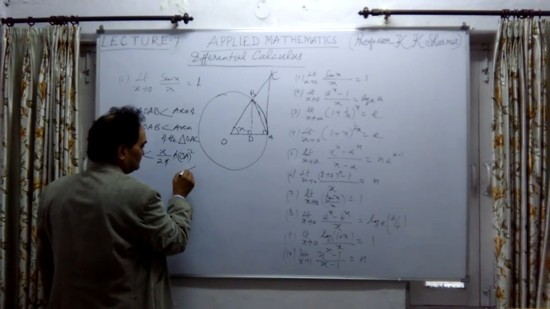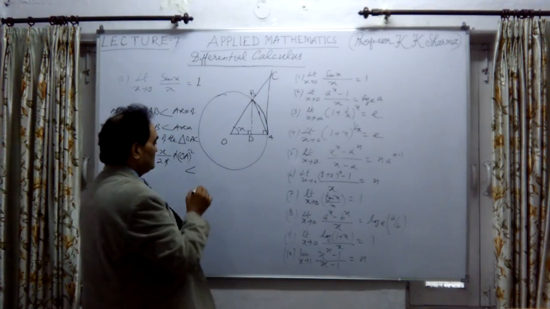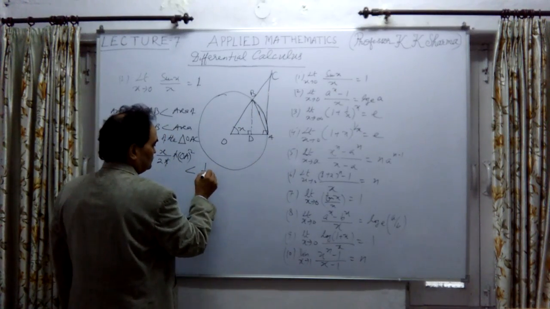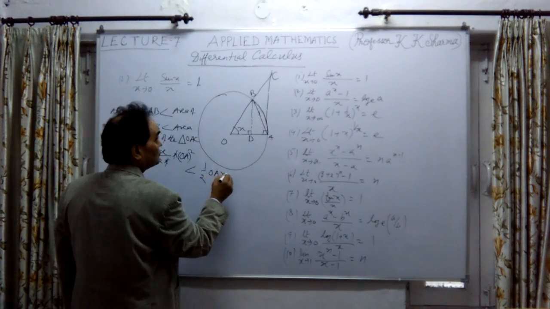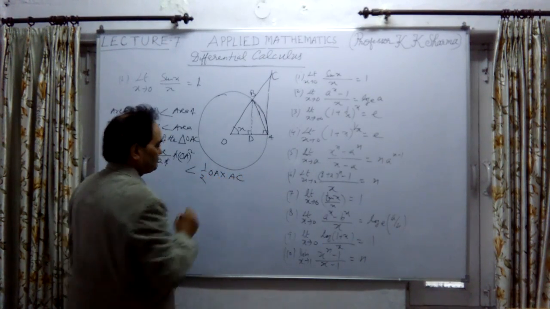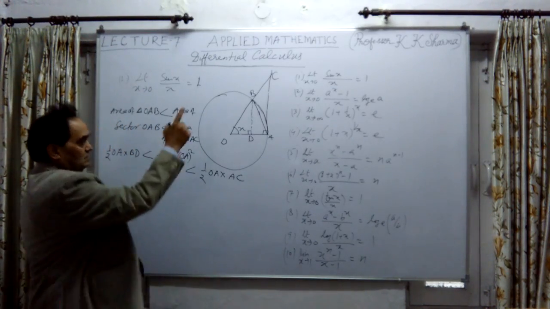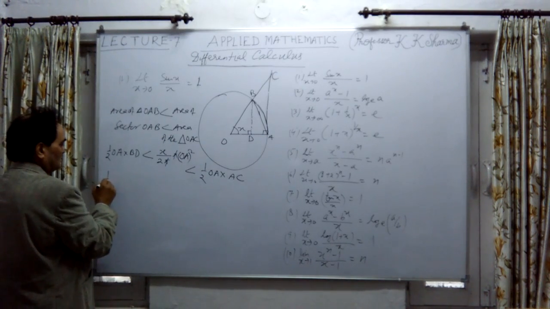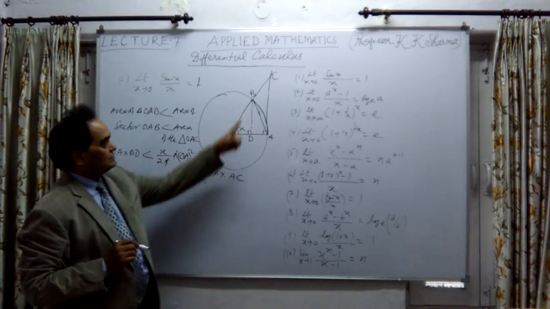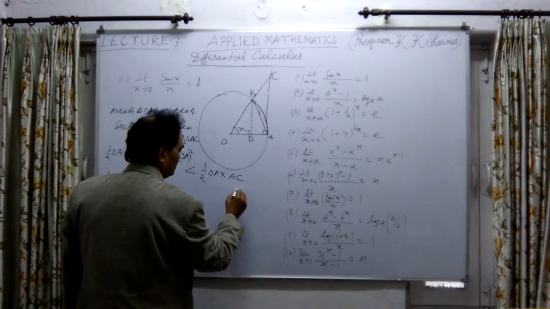This is smaller than the area of this right angle triangle. The area of a right triangle is half base into perpendicular. The base is OA and the perpendicular is AC, so half OA into AC is the area of the right angle triangle. Now let me take half OA. What is BD here? BD is OB into sin x, because let me explain here.